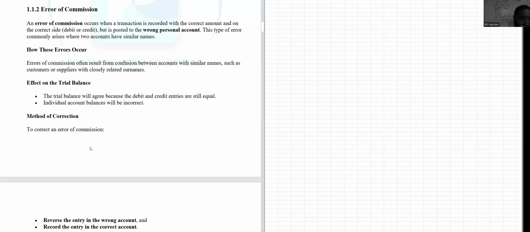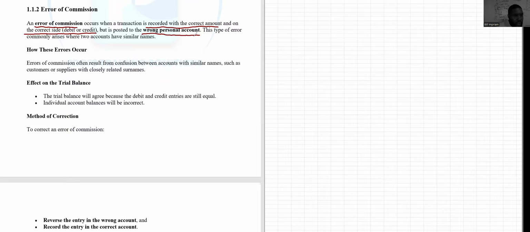Now let's go to error of commission. What is an error of commission? An error of commission occurs when a transaction is recorded with the correct amount and on the correct side, debit or credit, but it's posted to the wrong personal account. So let's say that an amount that is supposed to be debited to Kweku Pratt's account, a debtor, was actually debited to Kweku Pratt's account. You see the similarity in the name, okay? So it was posted to the wrong person's account, okay?